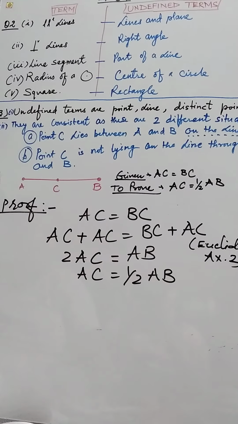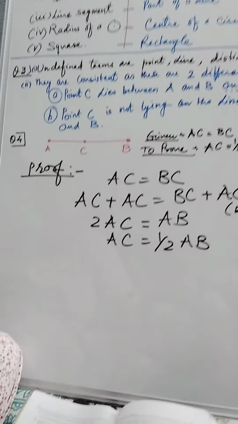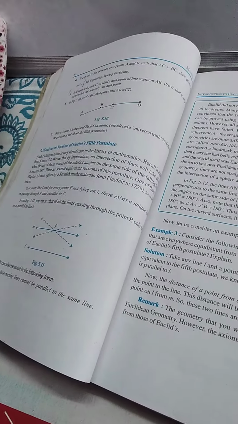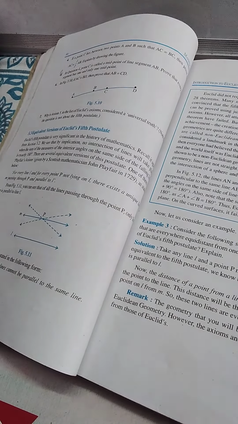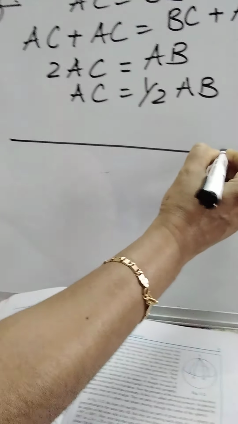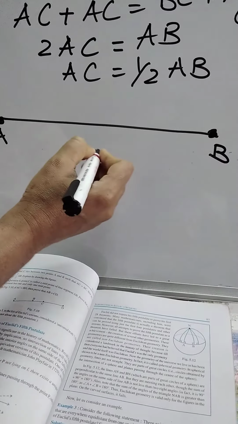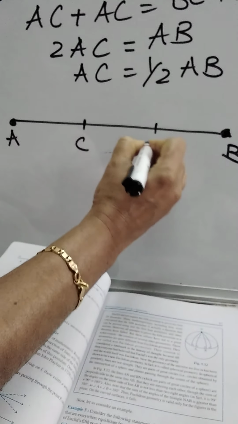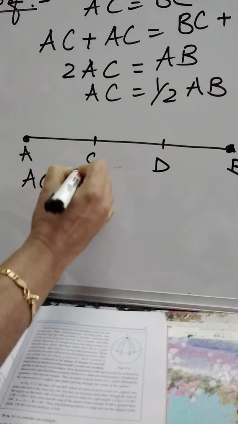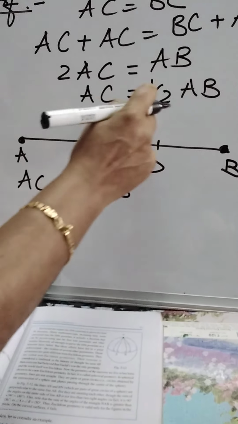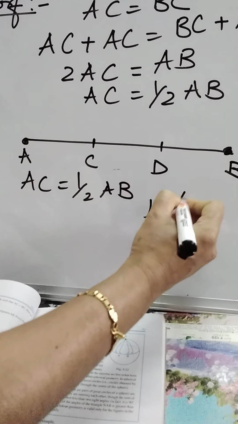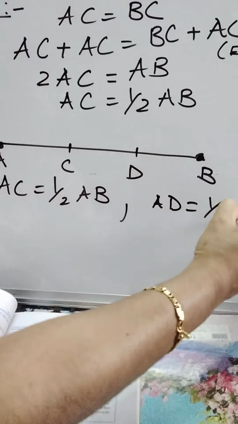Question number 5. Question 5 says that you have to prove that every line segment has one and only one midpoint. Let me explain how it is. For the time being, we will consider that there are two midpoints. Let there be a line AB in which there are two midpoints C and D. So if we consider C as the midpoint, then we know AC should be equal to half of AB. We have proved it earlier. And if D is the midpoint, then AD should be equal to half of AB.